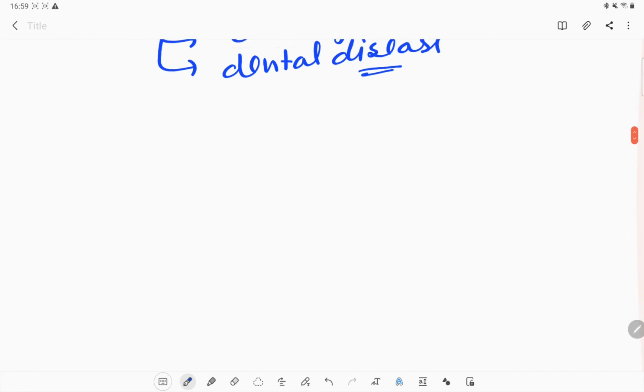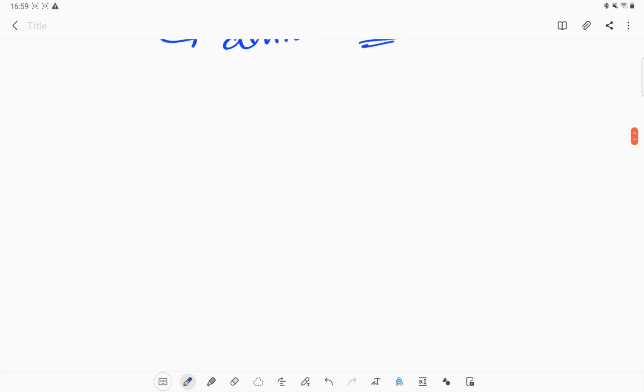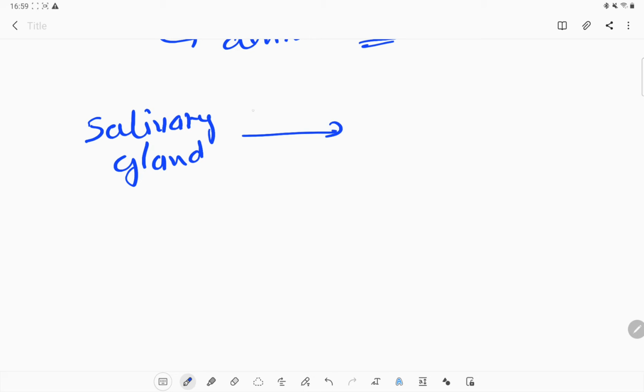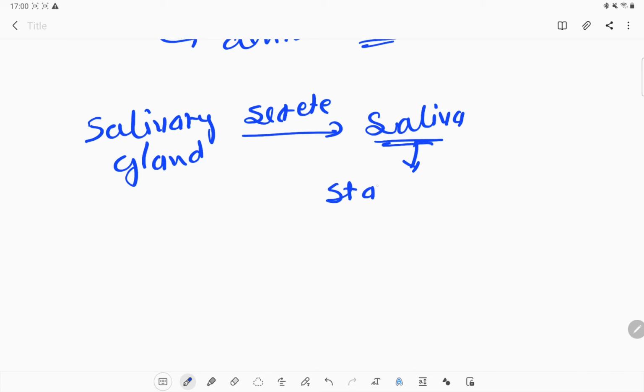What else can we see in the buccal cavity? The salivary gland. The salivary gland secretes saliva into our mouth, and that saliva is very important to break down starch into sugar.